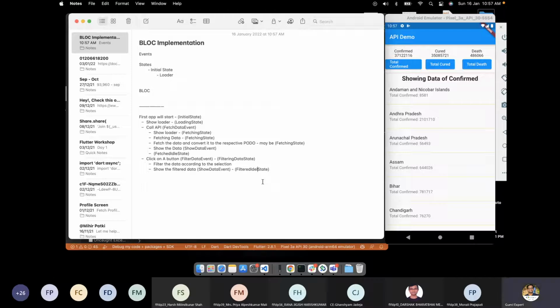But throughout the app, we already have one filter applied by default. So we can change this filter idle state to the fetch idle state.